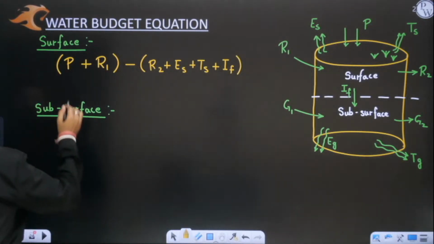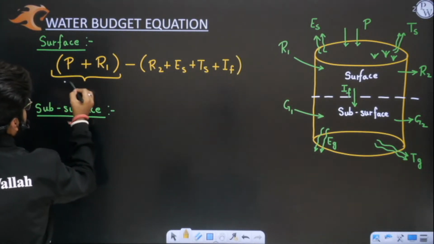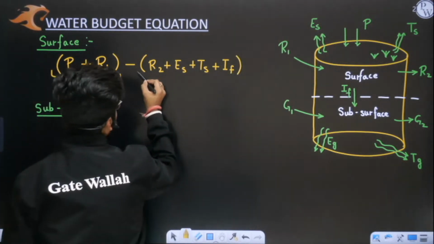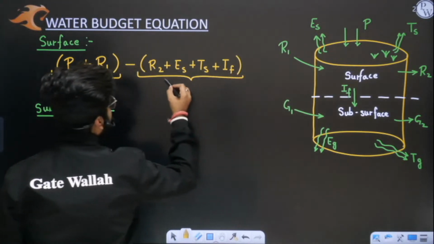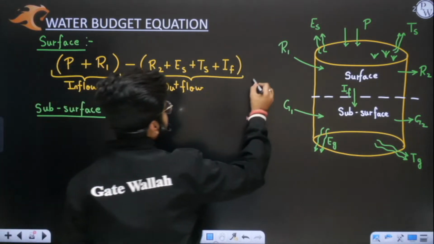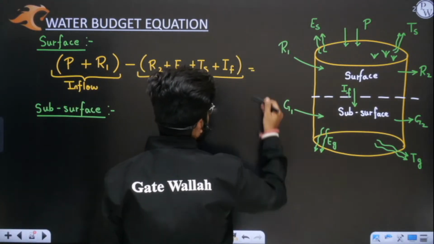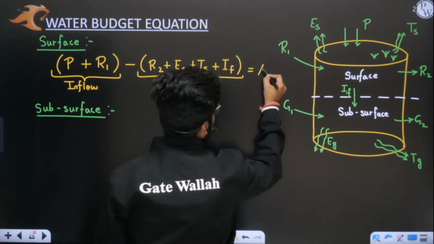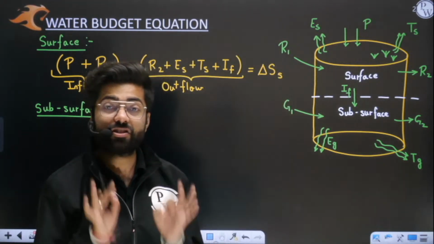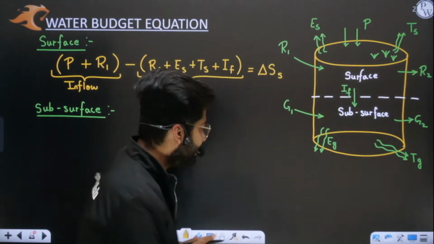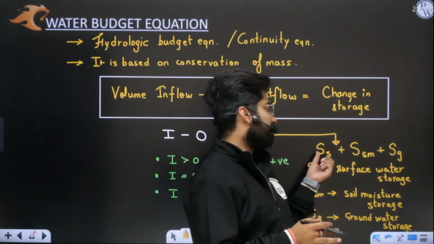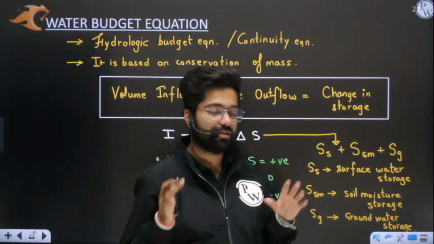So this is simply your inflow. This volume of water is coming inside the system, and this volume of water is going outside the system. Simple. This is equal to change in storage, change in storage in surface part only. I have already told you that this change in storage can be in surface and also in ground. Yes or no?